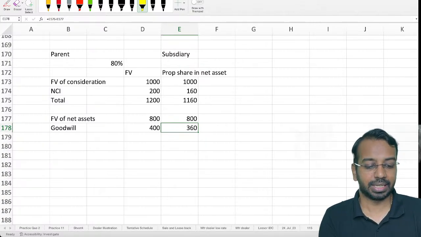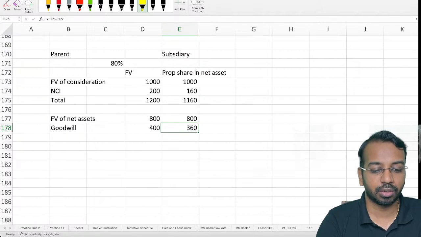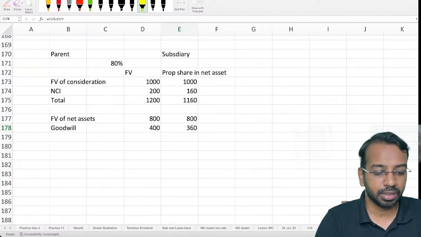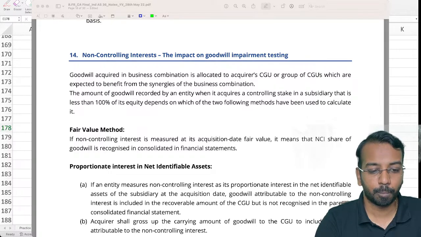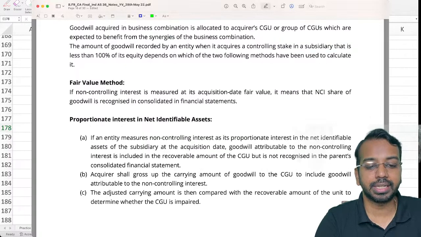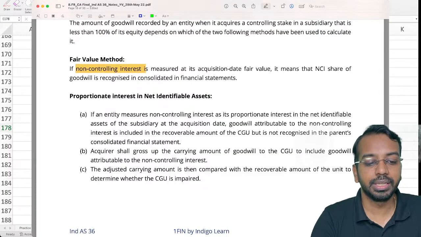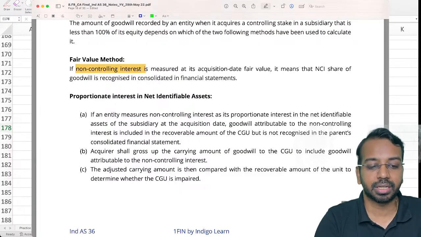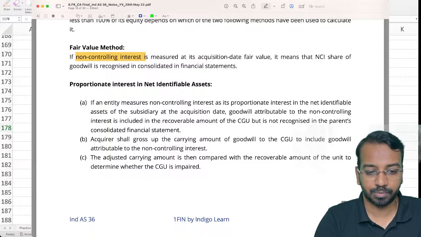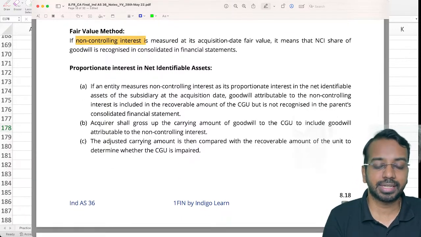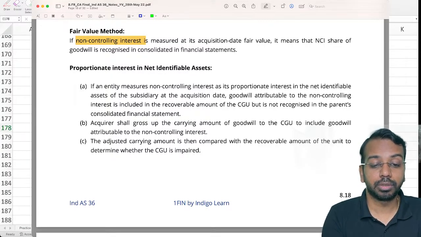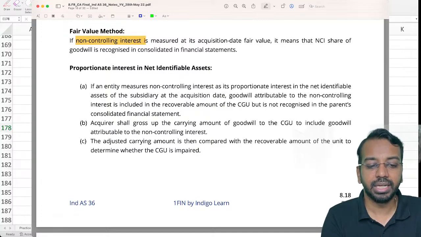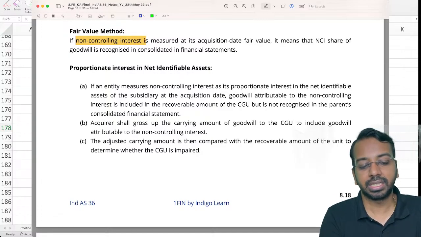If this understanding is clear, then we can move to the actual aspect of determining the impact of goodwill impairment testing in non-controlling interest. Now, as I told you, if non-controlling interest is measured at acquisition date fair value, it means NCI's share of goodwill is also recognized in consolidated financial statements. But if you are following the proportionate interest in net identifiable asset, then the goodwill pertaining to the NCI is not recognized in the parent's financial statement.